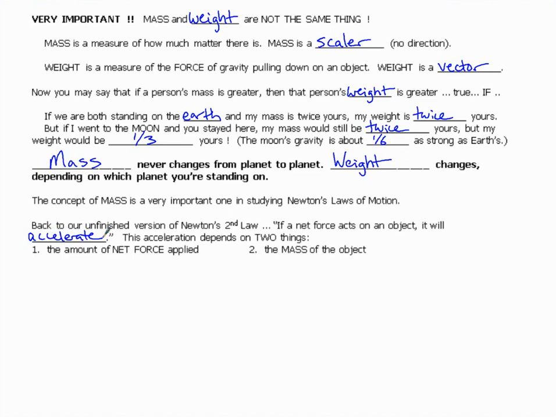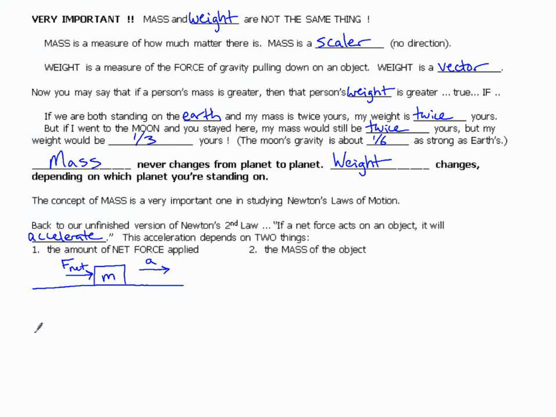That's true, but it depends on two things. First off, it depends on the amount of net force applied. So let's take a look at this. Here's a surface, here's an object. It has a mass of m. I'm applying, say, this much net force, F net. Adding this amount of net force to this mass, I get acceleration, and that's what happens.